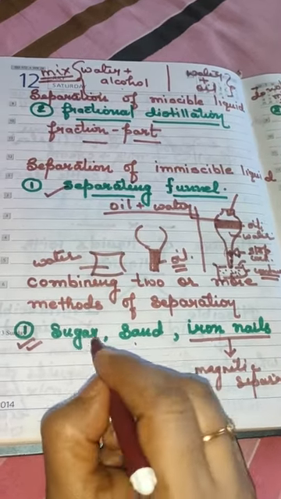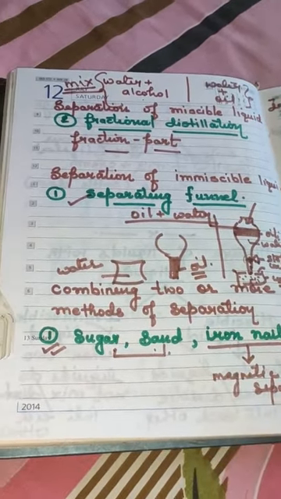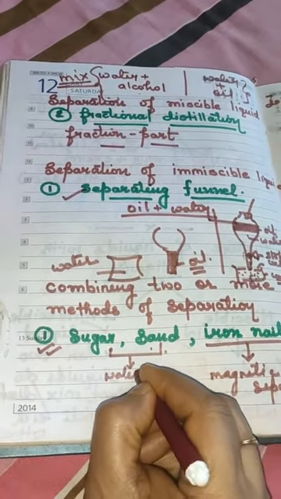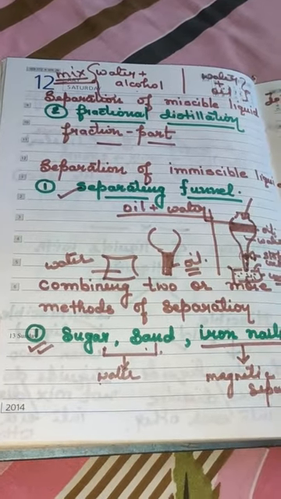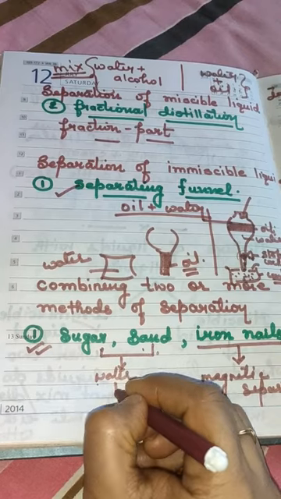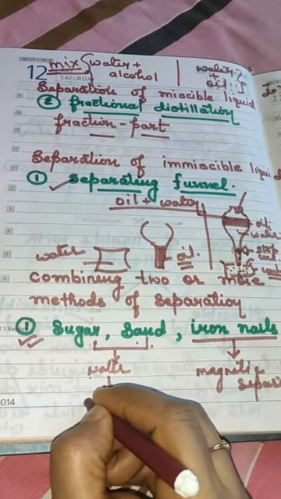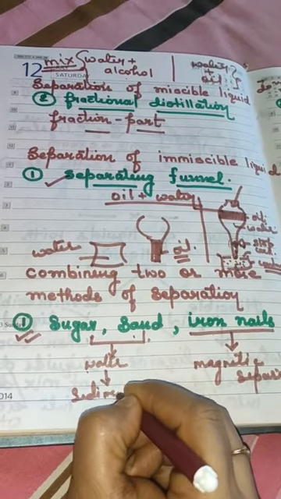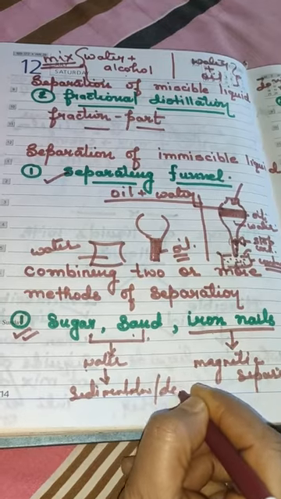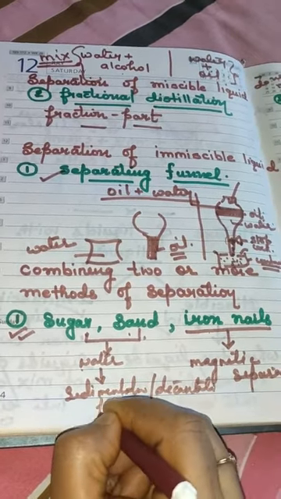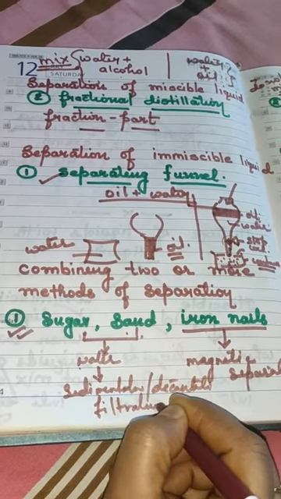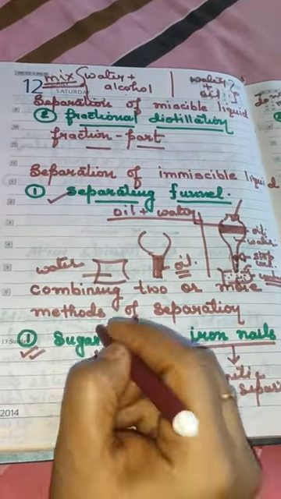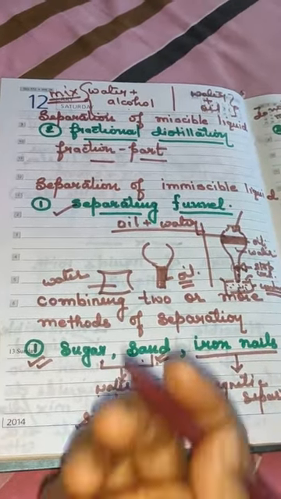And after that, what will we do? The sugar and sand will be dissolved into the water. What will happen? Sugar will dissolve, sand will not dissolve. Okay? Then what will we do? To remove sand, we will do filtration or sedimentation. We can use sedimentation, decantation or filtration, any one of them. Either you filter the sand, or with the help of sedimentation and decantation, we will remove the sand. Now what is left? Only sugar in the water, but it is in the dissolved condition.